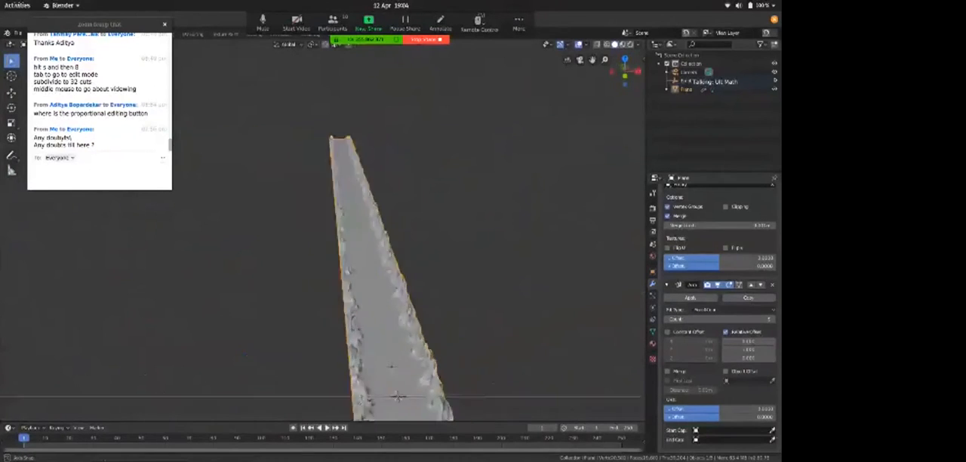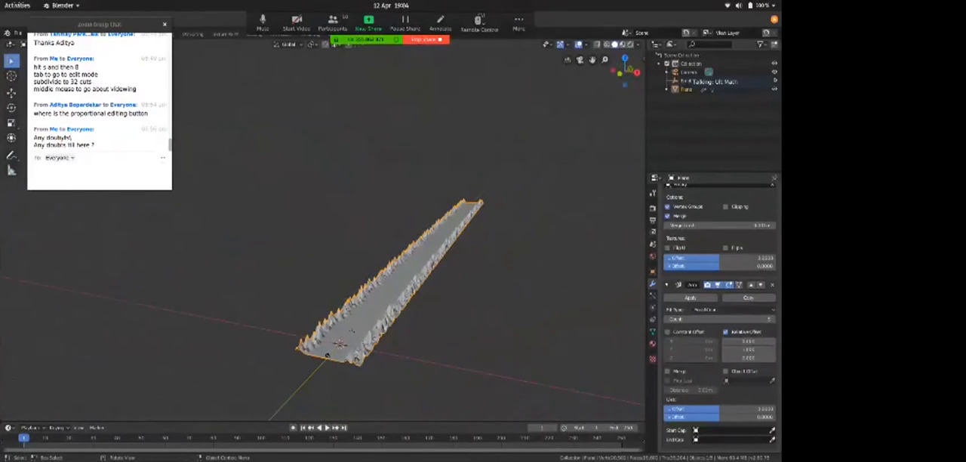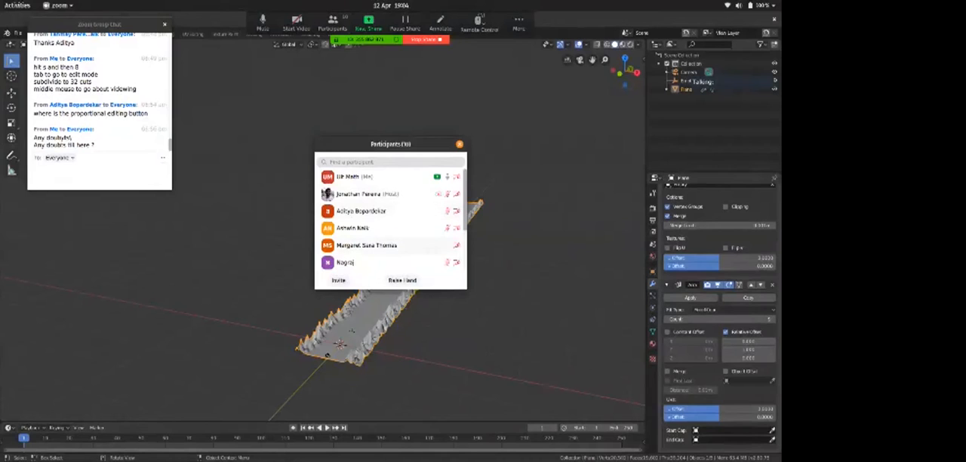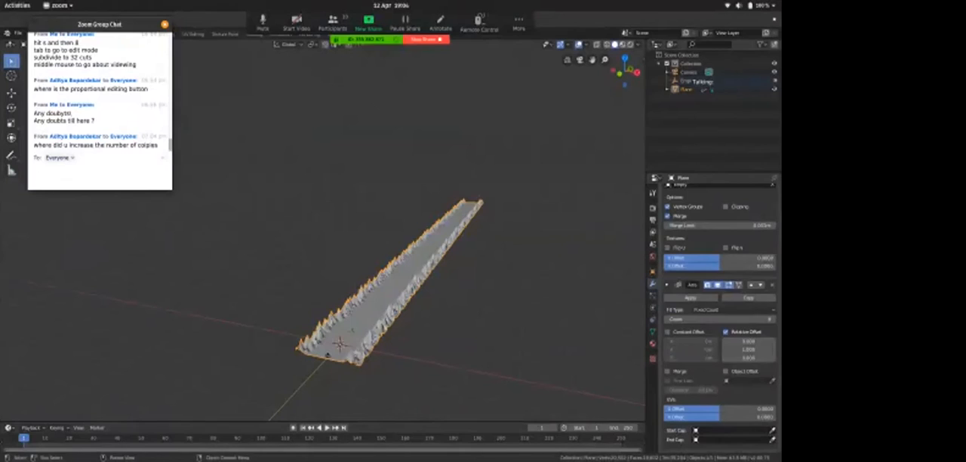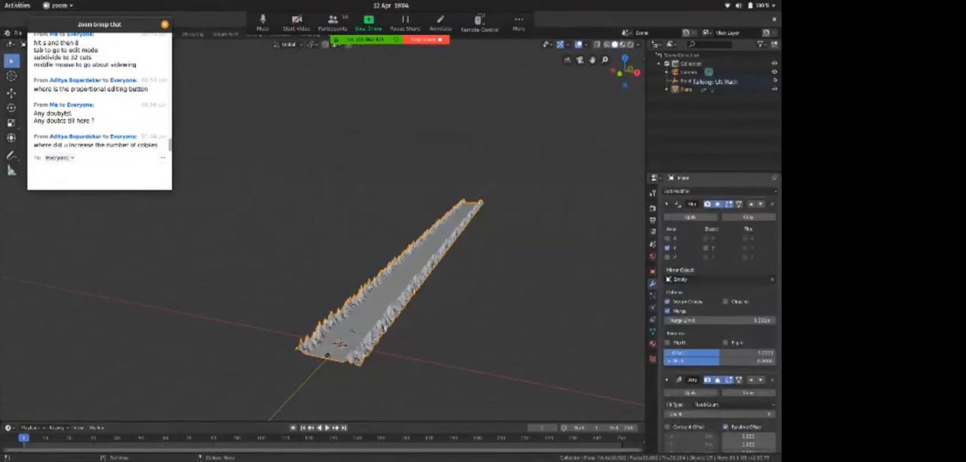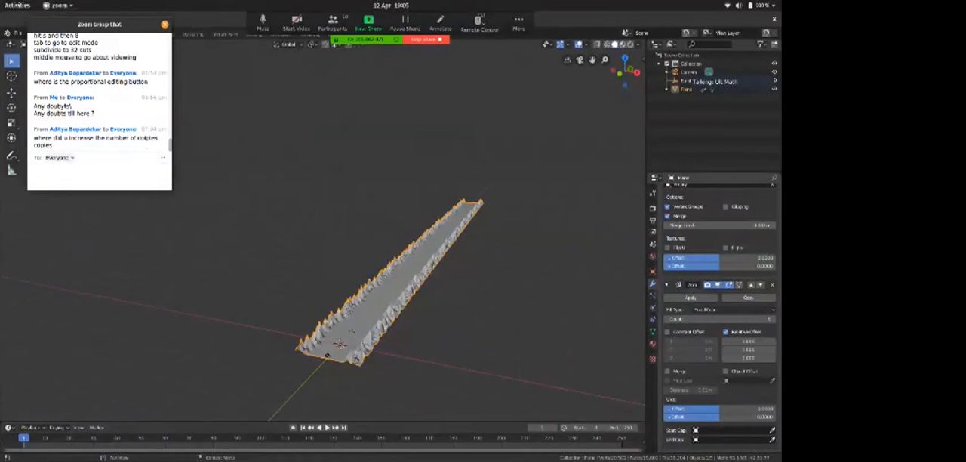So any doubt still here? I'll wait. Any doubt still here? Everyone understood the modifiers that I applied? First one is mirror, next one is array. Where did I increase? If you go down, this is my mirror modifier. If I go down, this is my array modifier here, this count. I can increase my count, I can decrease my count. Understood?